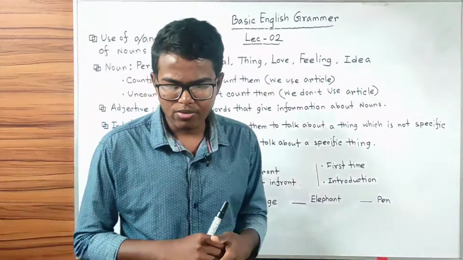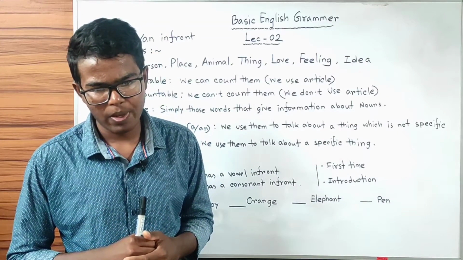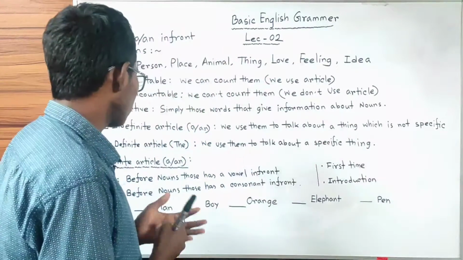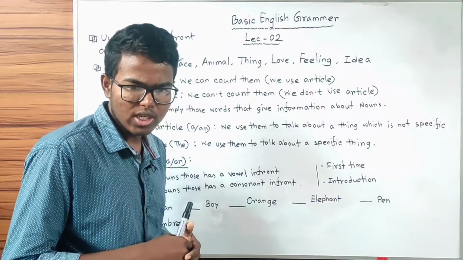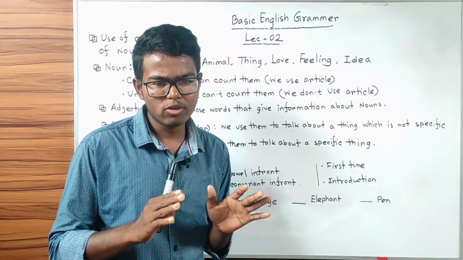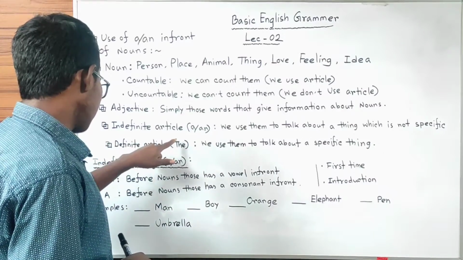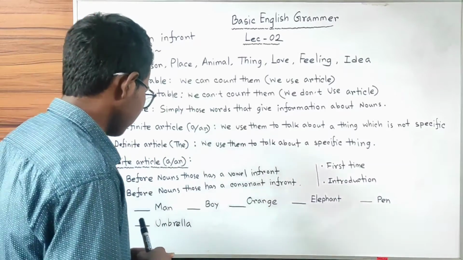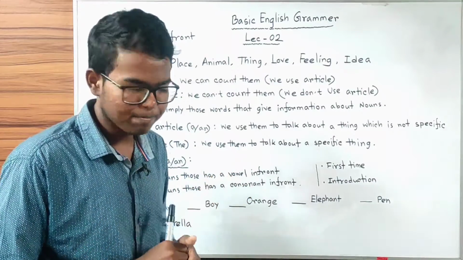As I told you some time before, we also use articles in front of adjectives, and adjectives are simply those words that give information about nouns. There are two types of articles: indefinite article and definite article. We'll first talk about indefinite articles a or an.